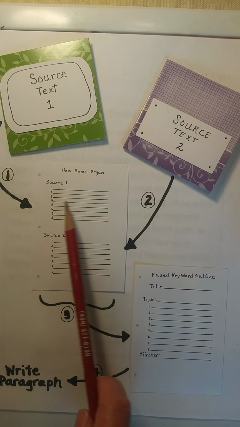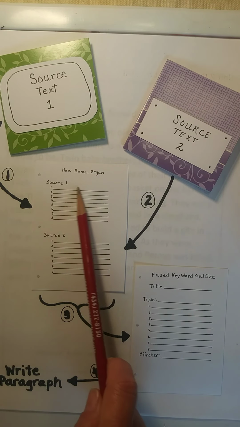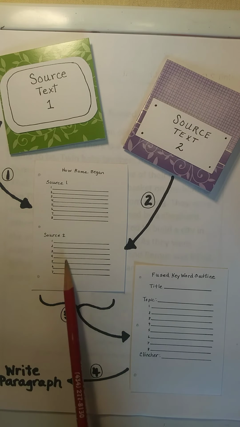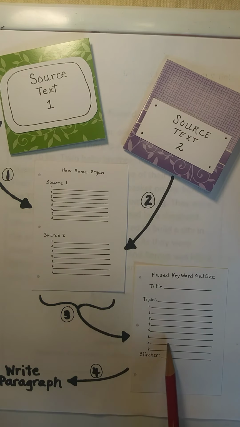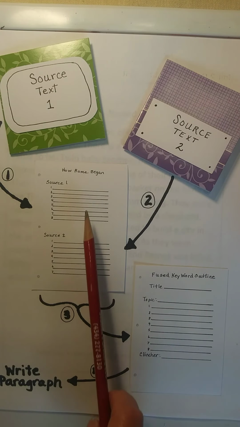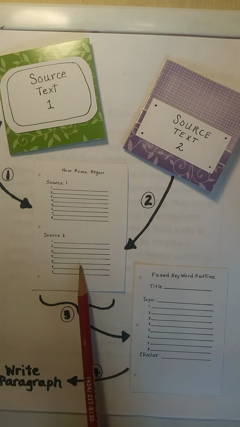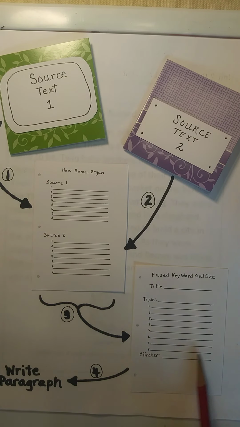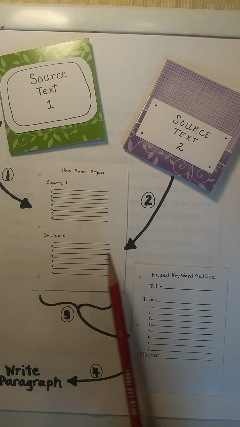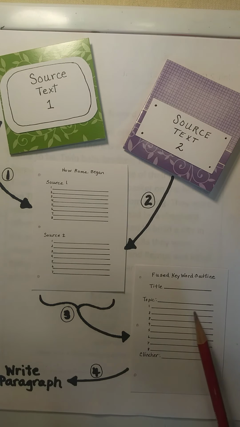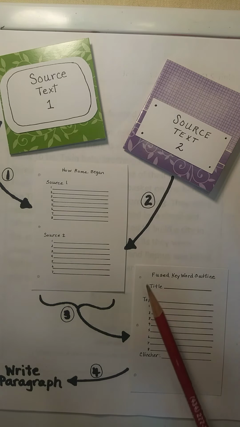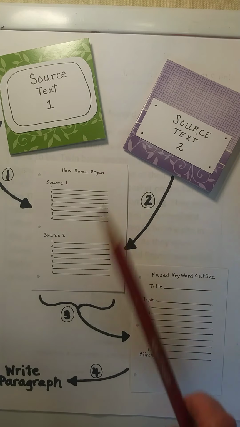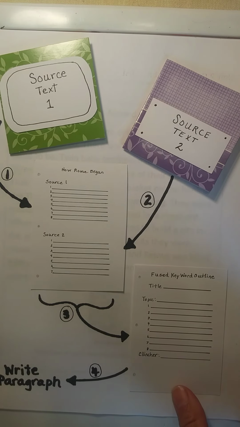And when I say note or fact, I'm just talking about one line worth of words. So you may pick 4 notes from here and maybe 3 from here, giving you a total of 7. Or you can pick 4 from here and 4 from here, or 2 from here and 5 from here. Whatever combination you want to get a fused keyword outline. Okay, we're fusing these two into one. Now in the past, you've just done keyword outlines from a source text by themselves. But now we're going to take 2 source texts and fuse them into one.